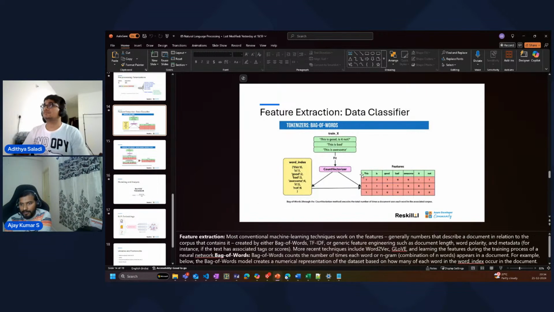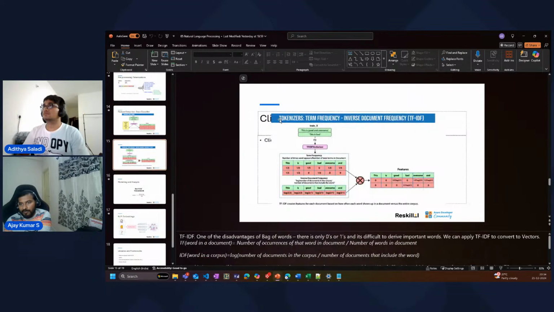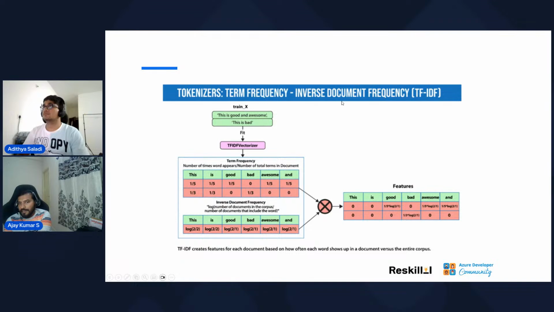So what we did in the data classifier using the bag of words, we split them into a feature. Same way we did that in the TF-IDF. So this is how we tokenize, right? So we are using the same method. If you remember, in the Python code, we used the TF-IDF vectorizer methodology. So it's using the same concept.